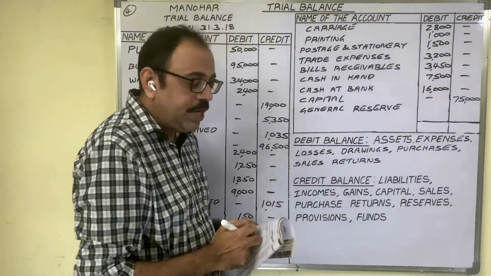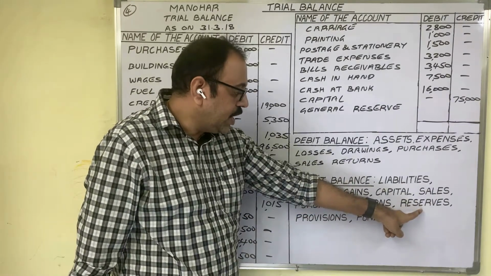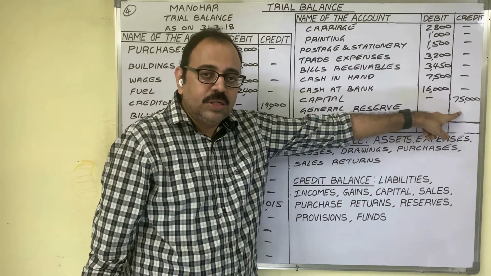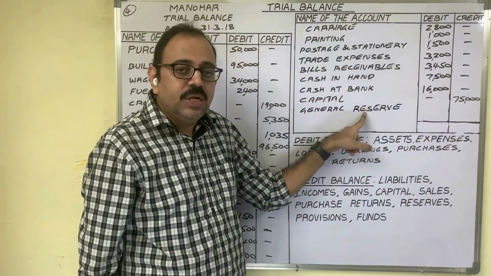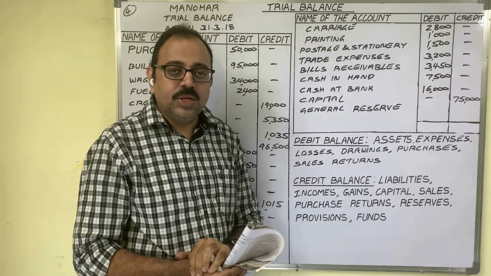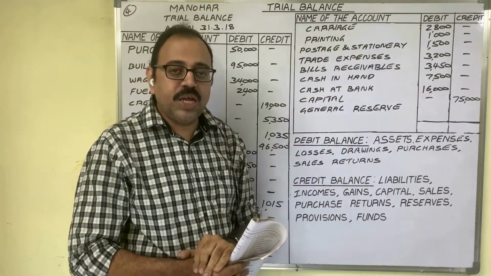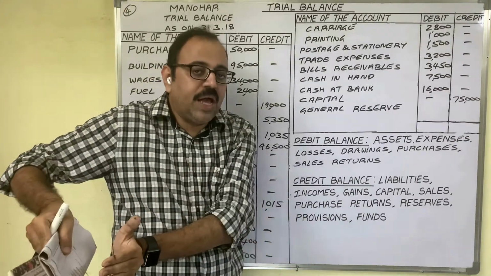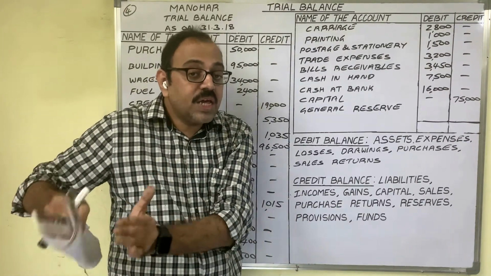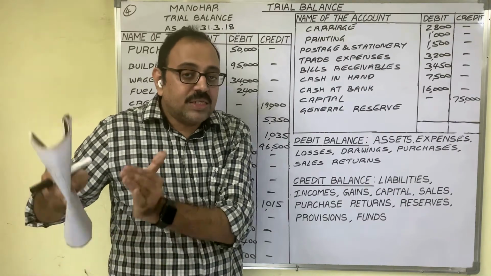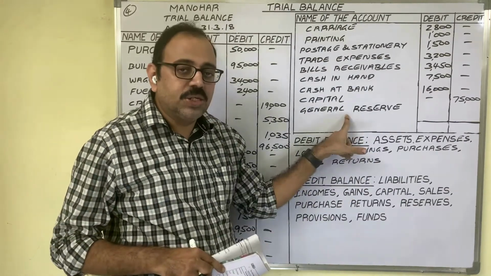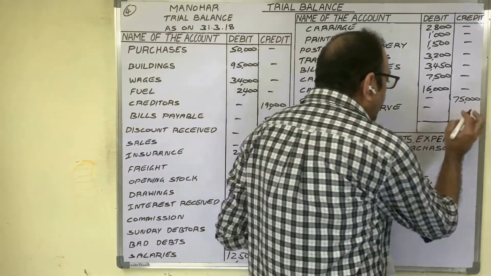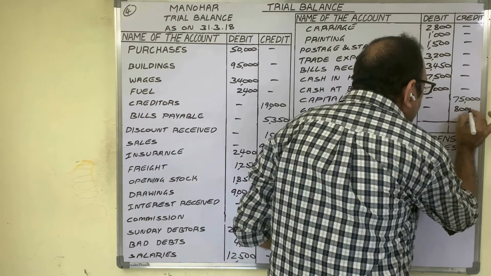General reserve. All reserves related accounts show a credit balance. In the credit column we have to write the amount. What do you mean by general reserve? It is some sort of savings. To meet unexpected future expenses from present profit, if some amount is kept aside and a reserve is created with that amount, that savings amount is known as general reserve. As it shows a credit balance, in the credit column we should write the amount 80,000 rupees.